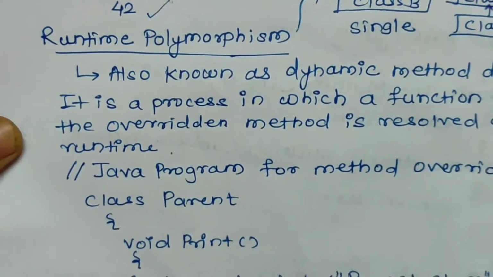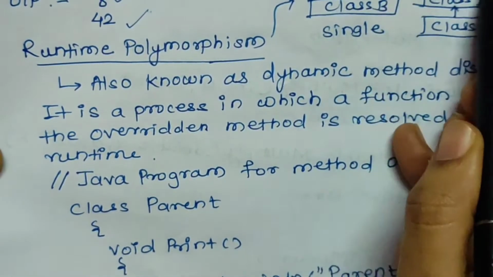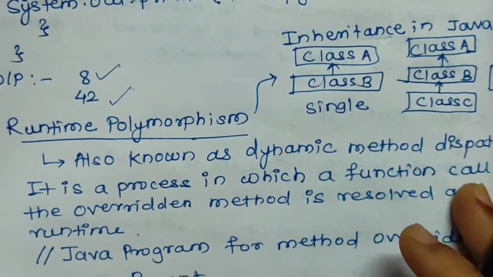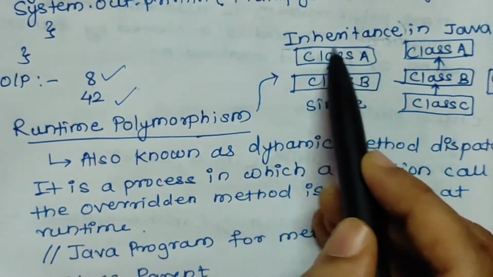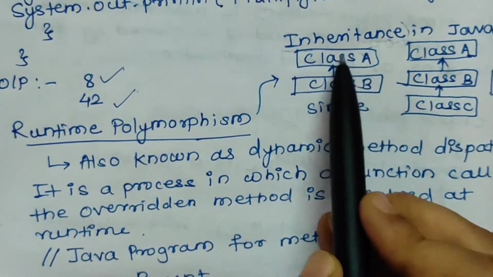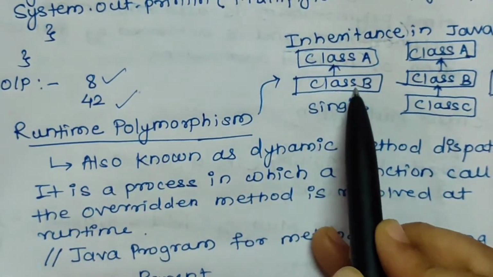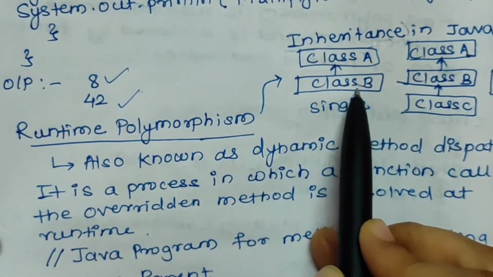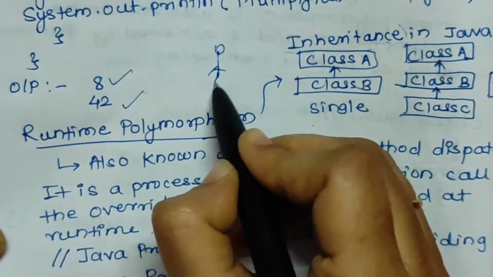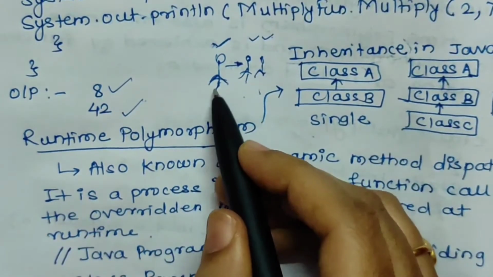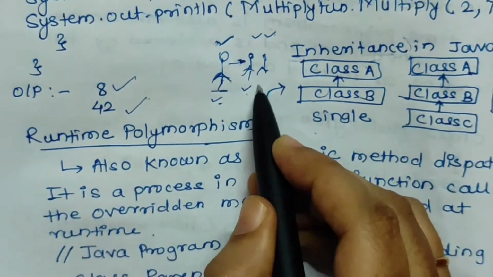Now next we will discuss runtime polymorphism. Runtime polymorphism is achieved through inheritance in Java. There are various types of inheritance in Java. Inheritance is nothing but inheriting the properties of one class in another class. You can see here class A and class B. Here class B is inheriting the properties of class A. This is similar to a child inheriting the properties of their parents. The properties of parents, or we can say the features of parents, are inherited by their children.